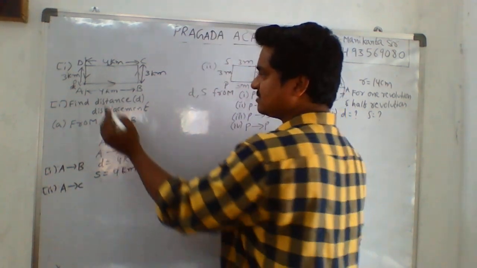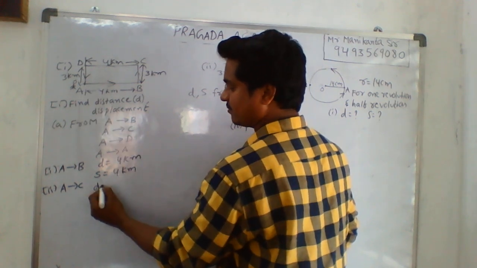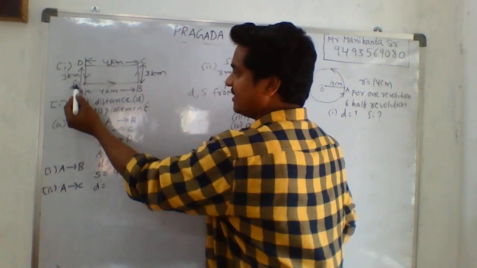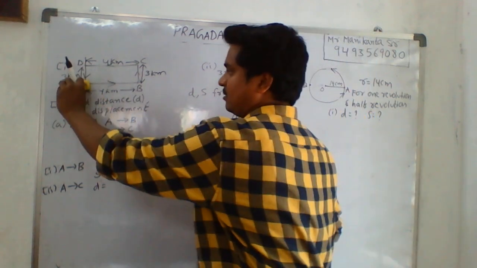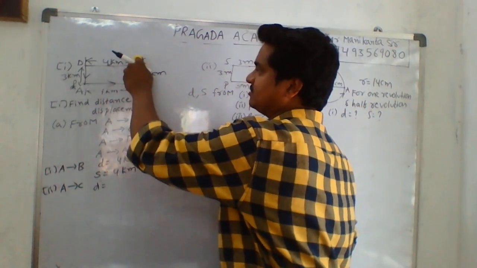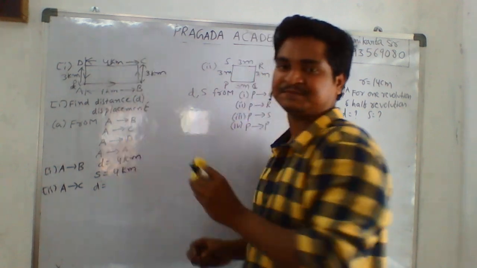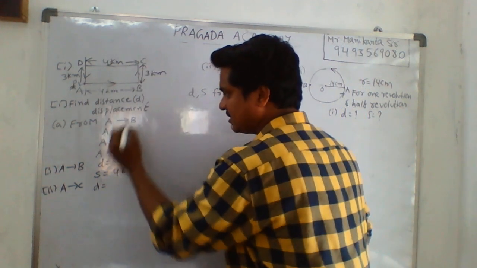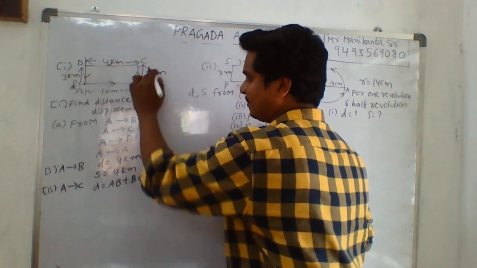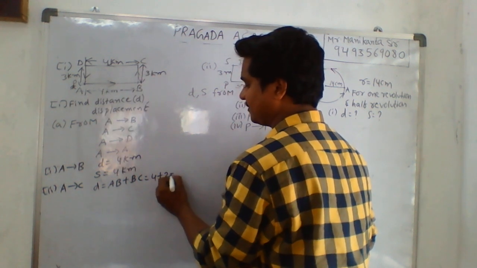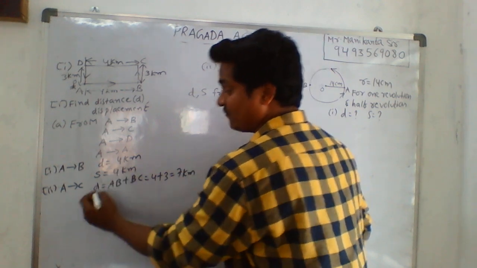Next, for A to C, what is the distance? How do we find distance? AB plus BC, the actual path, how it travels from A to B and then B to C. This is the actual path of the car, and the actual path is nothing but distance. So we take AB plus BC, 4 plus 3, which is 7 kilometers. Now, what will be the displacement?